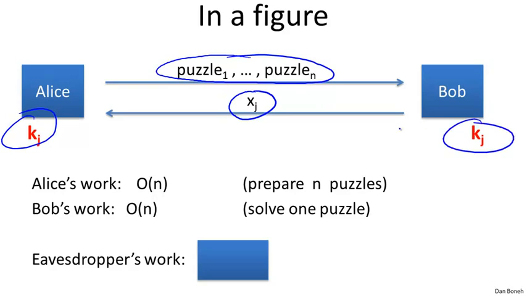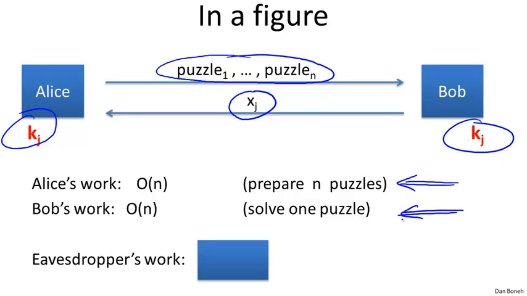So let's look at the work that they did. What the work that Alice did is she had to prepare n puzzles. Well, preparing a puzzle takes constant time. She had to prepare n puzzles, so her work is roughly order n. Bob chose one puzzle and solved it, so his work is also proportional to order n, so linear in n.